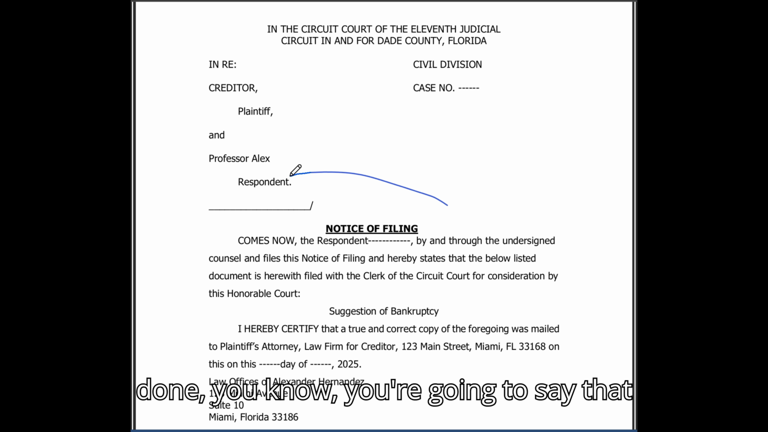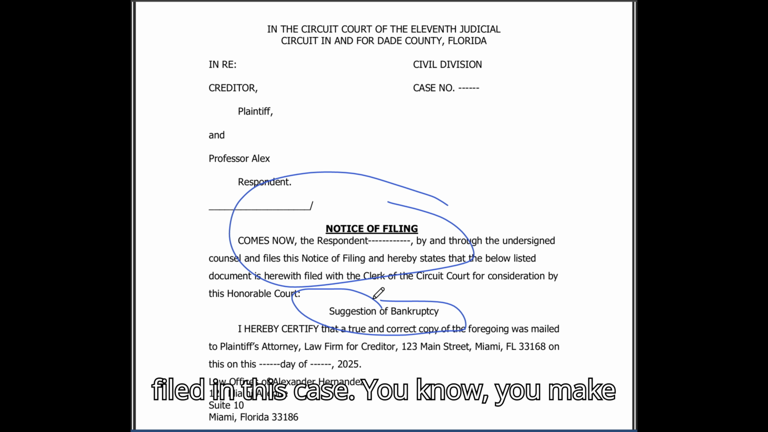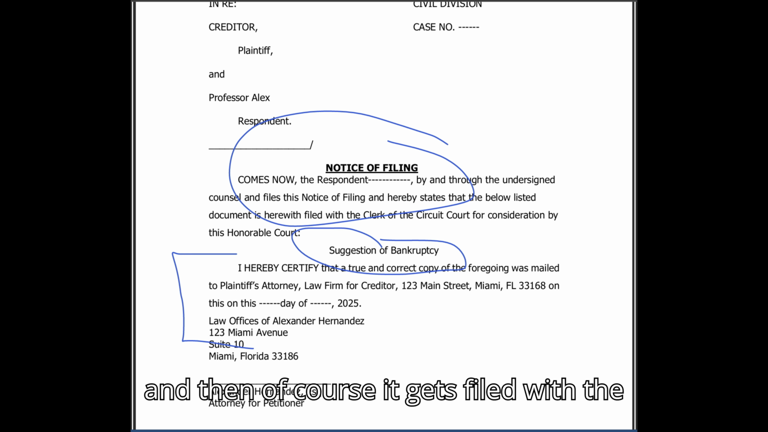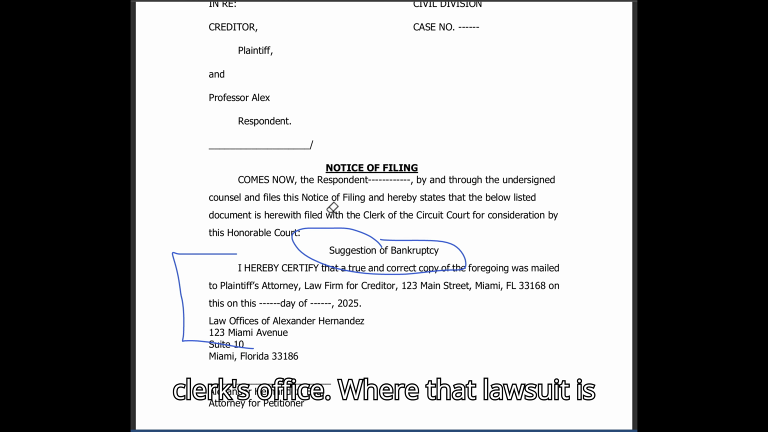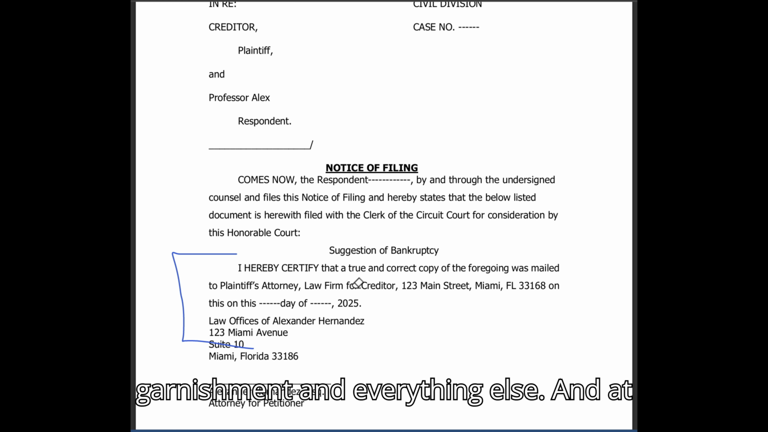And so the notice of filing, just like any other pleading, you're going to say that a suggestion of bankruptcy is being filed in this case. You make sure you serve everybody with the lawsuit, and then, of course, it gets filed with the clerk's office where that lawsuit is pending. That will stop the wage garnishment and everything else.